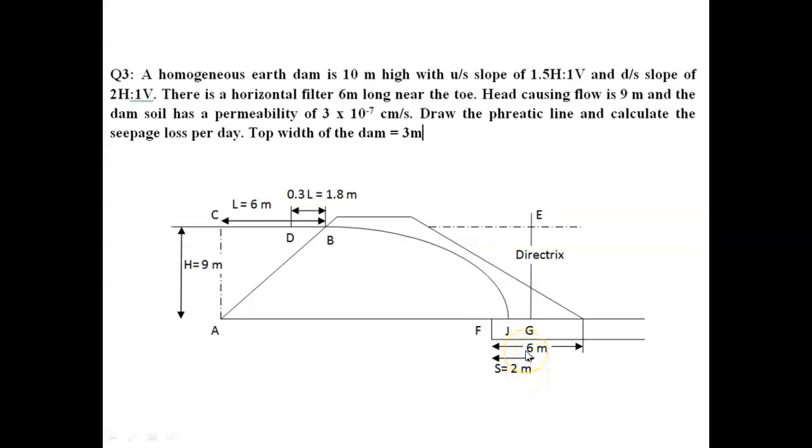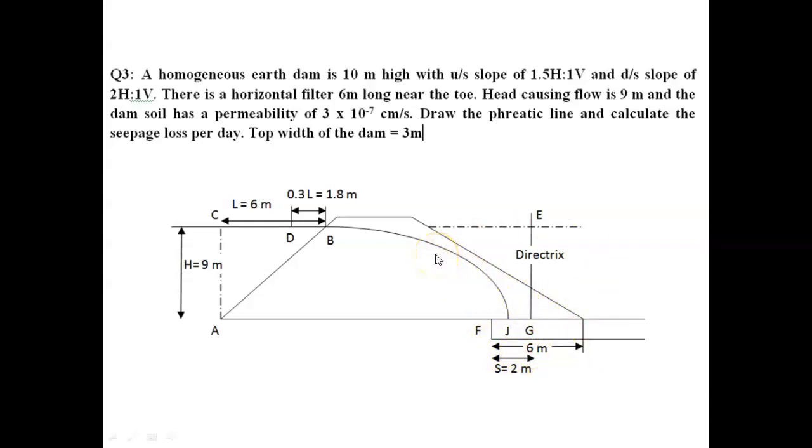Then bisect this FG to get the vertex J. Using the property of the parabola, any point on the parabola is equidistant from the focus and directrix, so we can locate the intermediate points on the base parabola.